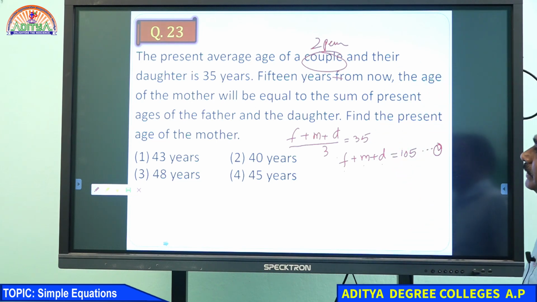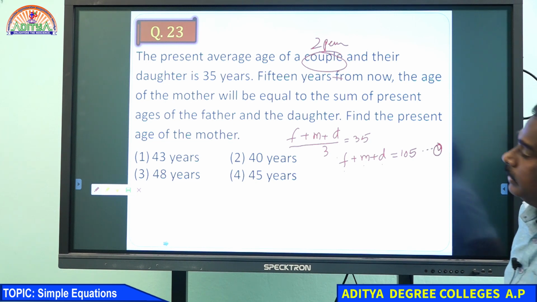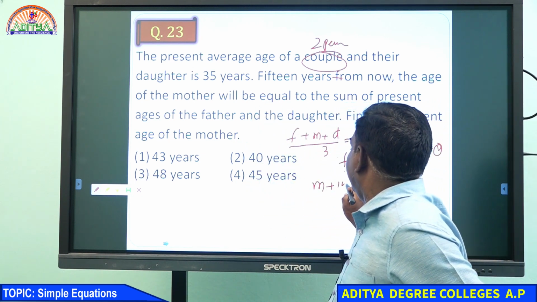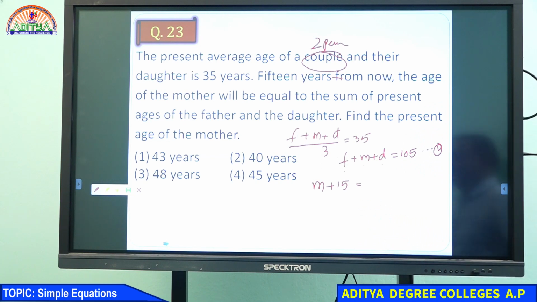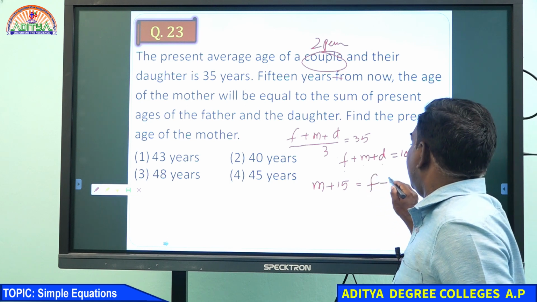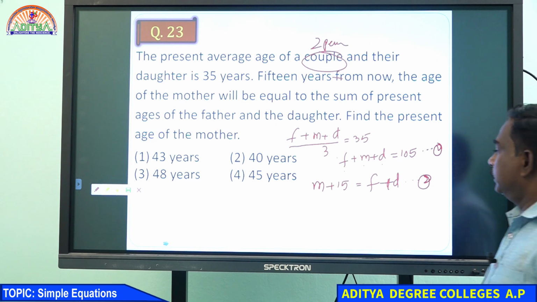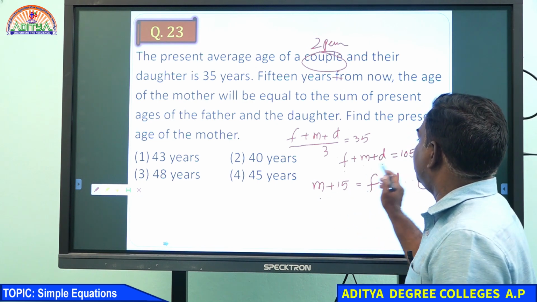What is the second condition? 15 years from now, the age of the mother means M plus 15 will be equal to the sum of the present ages of father and daughter. So F plus D is M plus 15.